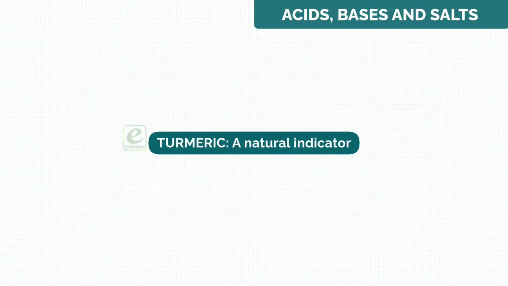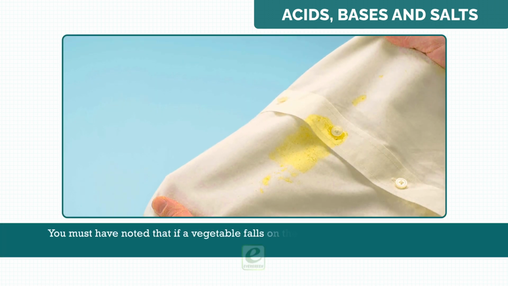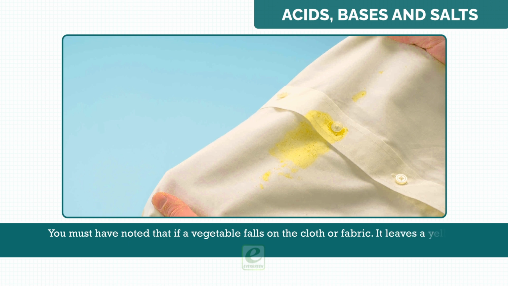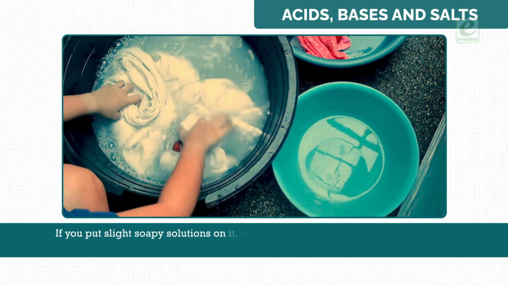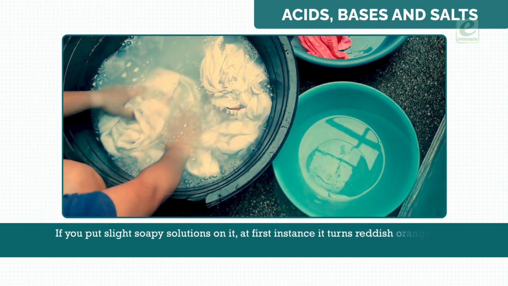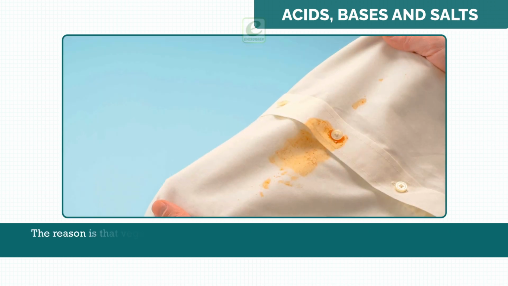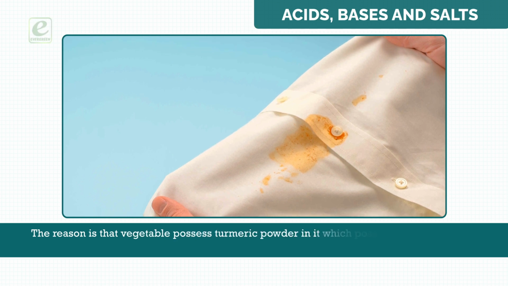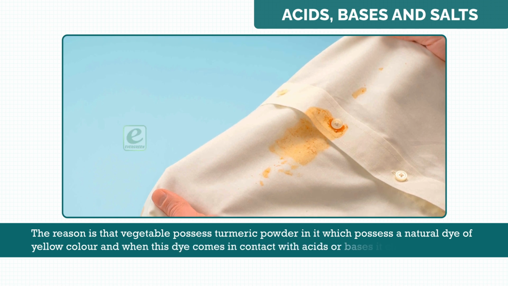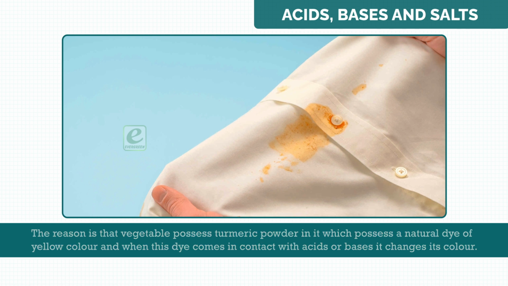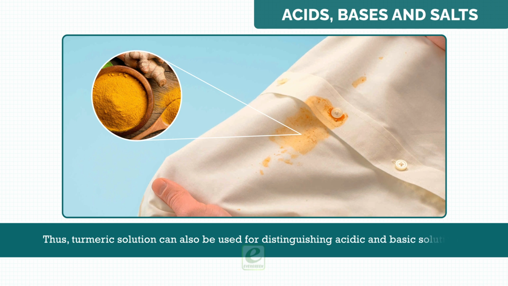Turmeric, a natural indicator. You must have noted that if a vegetable falls on the cloth or fabric, it leaves a yellow stain on the cloth. If you put slightly soapy solutions on it, at first instance, it turns reddish-orange and then gradually it gets removed. The reason is that vegetable possesses turmeric powder in it, which possesses a natural dye of yellow color, and when this dye comes in contact with acids or bases, it changes its color. Thus, turmeric solution can also be used for distinguishing acidic and basic solutions.